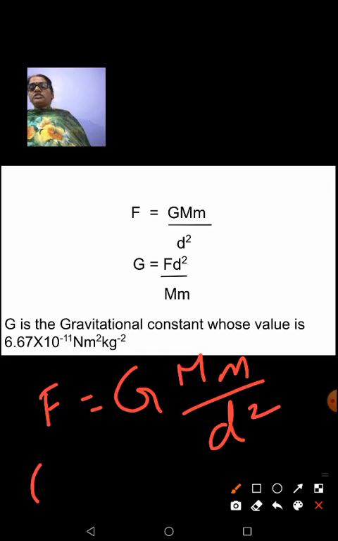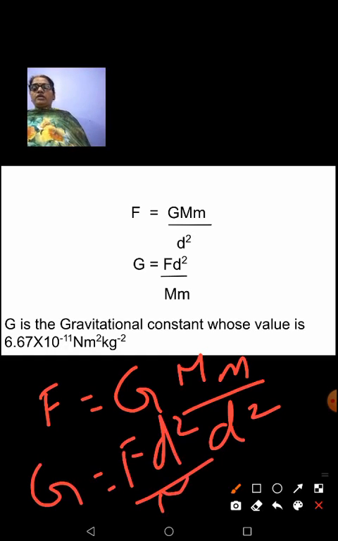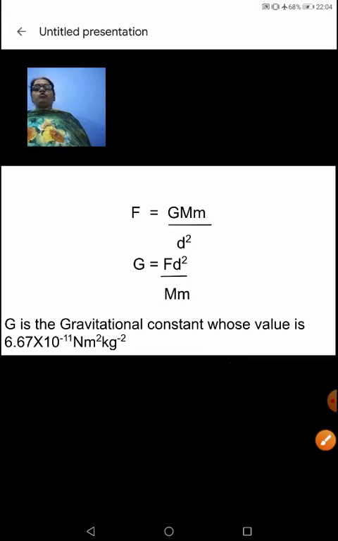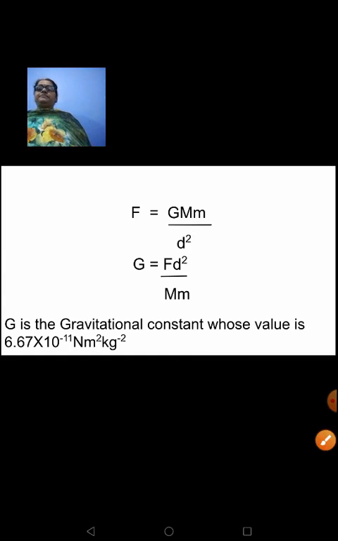From F is equal to G Mm upon d square, if we want G, it is F d square upon capital M into small m. This derivation we have learnt in the previous class when I started with the lesson. I am just giving a revision, repeating that once again to you. And the value of this gravitational constant G is 6.67 into 10 raised to minus 11 Newton meter square kg raised to minus 2. Hope it's clear. Now let's move on to the next slide.